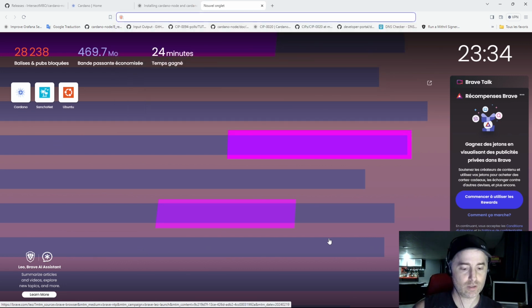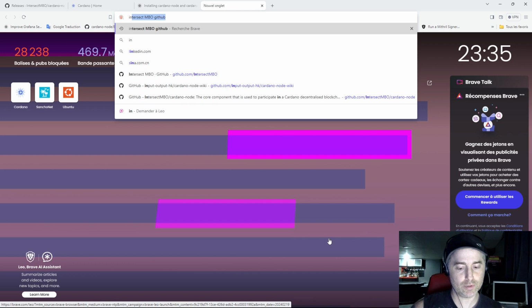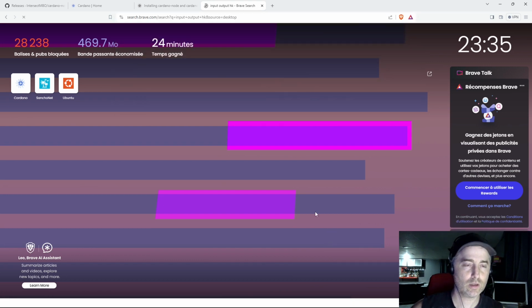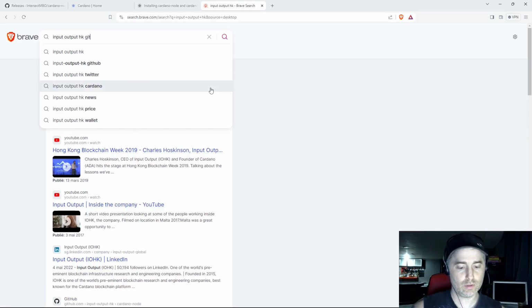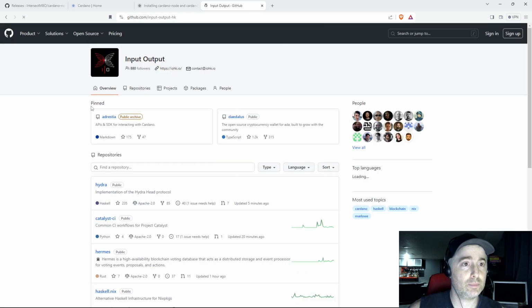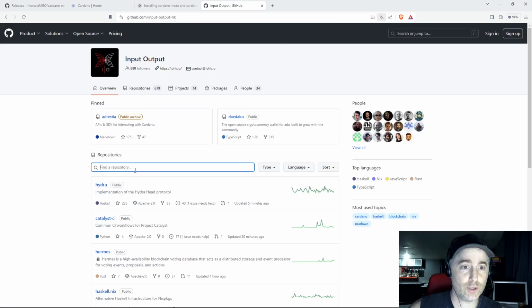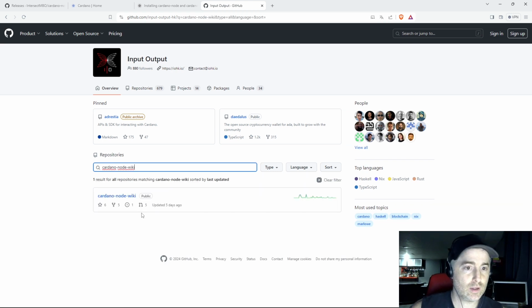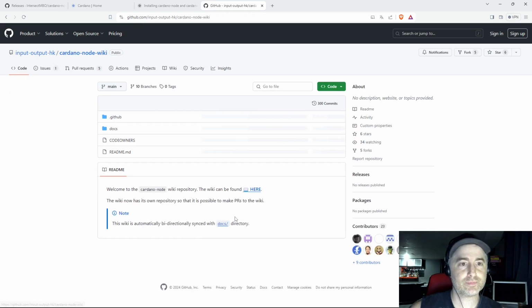So I need to get into the input, output, HK, GitHub. So if you get into input, output, HK, you can get the Cardano node wiki, which is there.